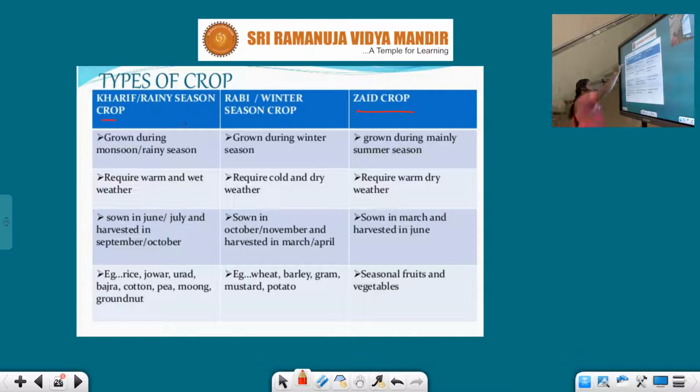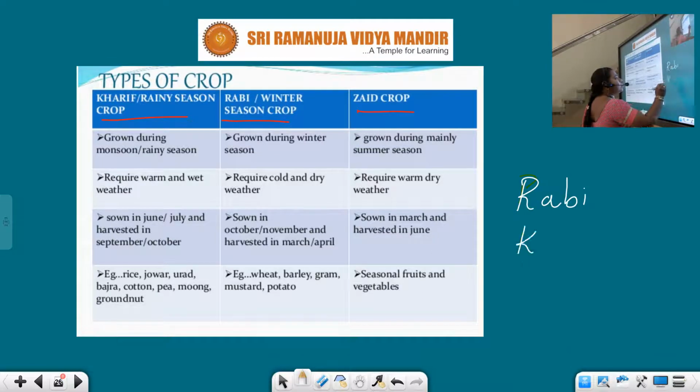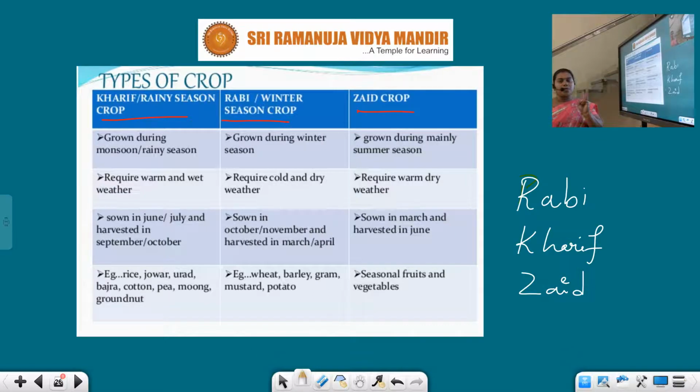First type is Kharif, the second one is Rabi, the third one is Zaid crop. There are three types of crops in India.